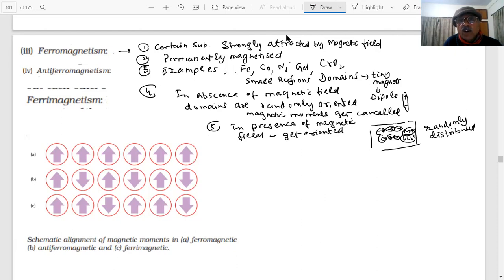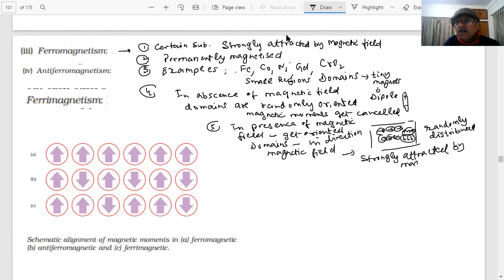I'm saying these can be called domains or dipoles, students. They get oriented in the direction of the magnetic field. And the result of which is that they are strongly attracted by the magnetic field. Therefore, what will happen? Strongly attracted by the magnetic field, students.